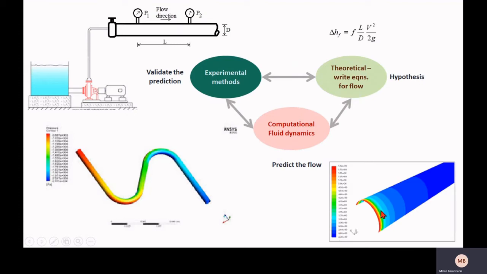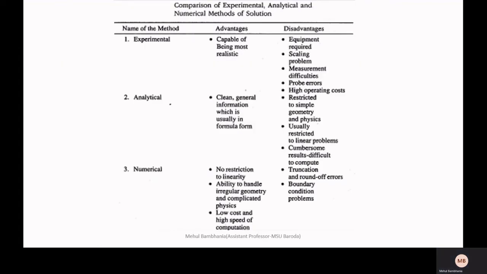The pressure distribution is calculated with the help of CFD in this way. It is possible even with a bend or zigzag formation of pipe. If we compare these three approaches, we can find the benefits and drawbacks of each method.